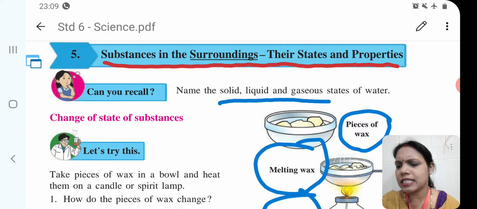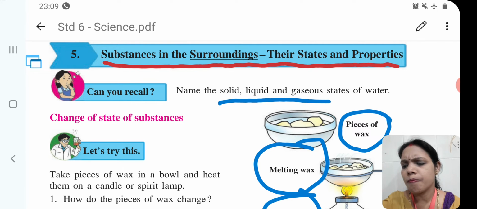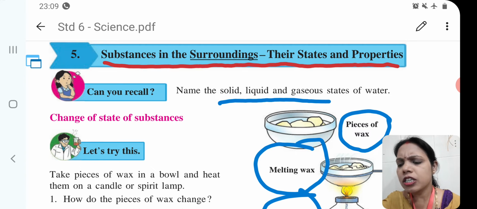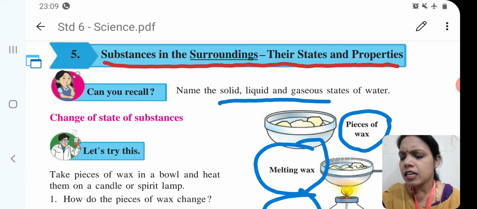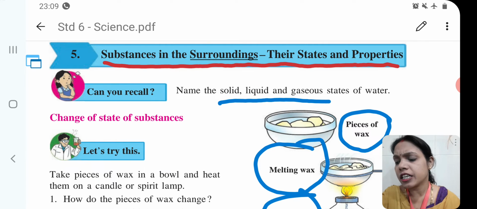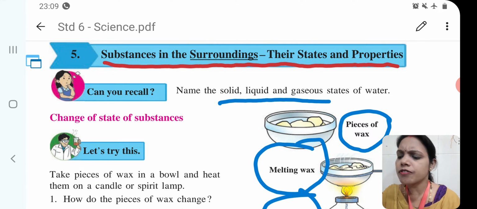All the substances in nature have a particular form, that is solid, liquid and gas. They are made up of particles. So children, we have recalled the states of matter which we had already studied in our last class, that is 5th standard, under the states of substances.